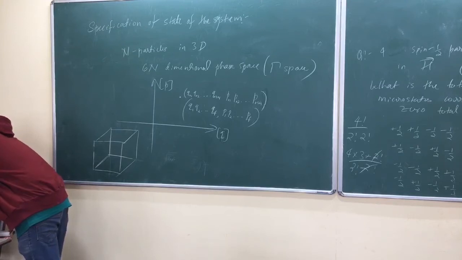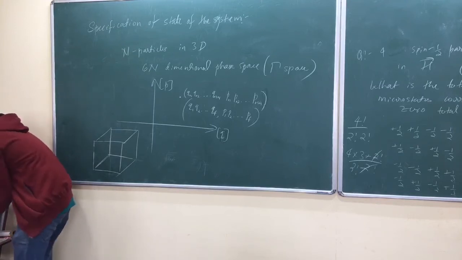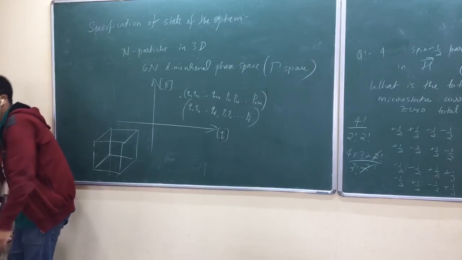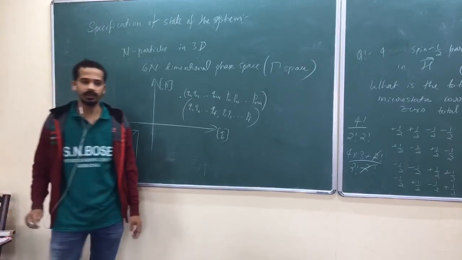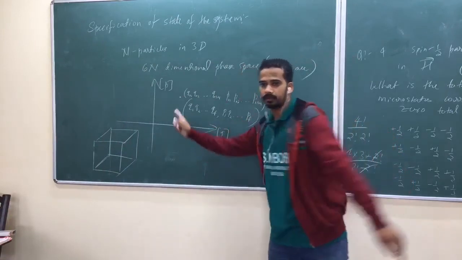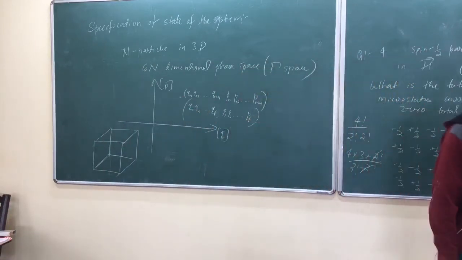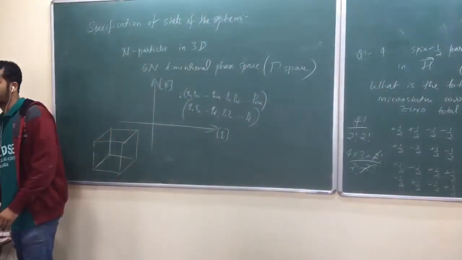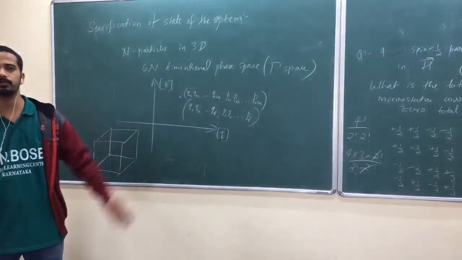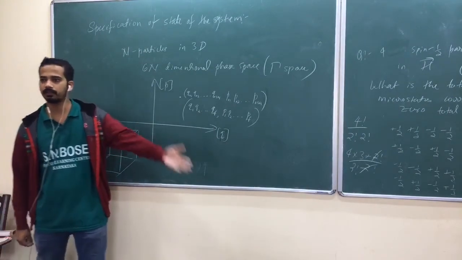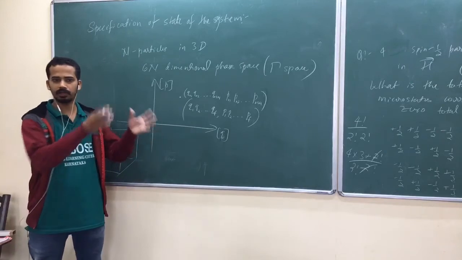Now the question is, the number of microstates in this situation, each of those microstates is defined by these numbers, positions and momenta, that is uncountable. The question is how to count that, because unless we count it, we can't talk about probability. Our next aim is to apply some probability, so we need to count all the possible states.